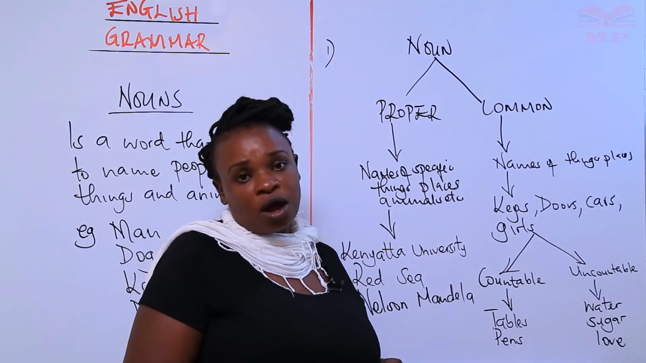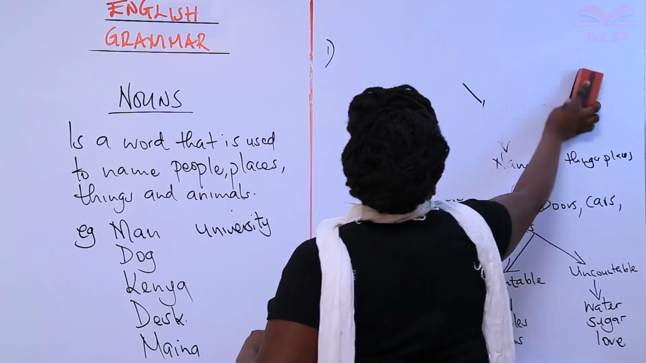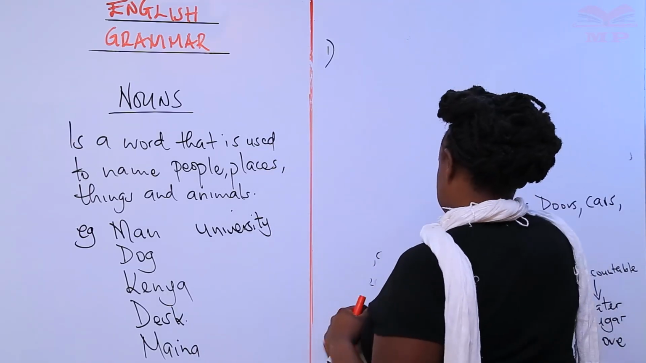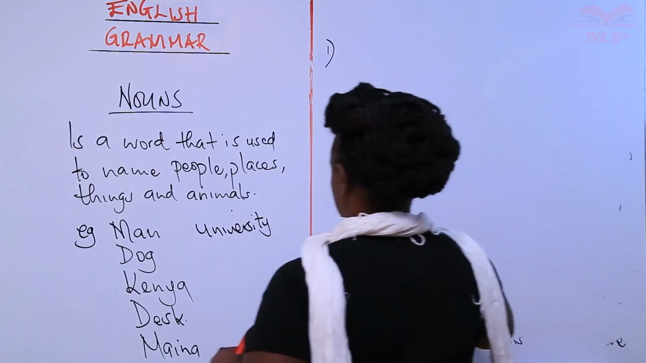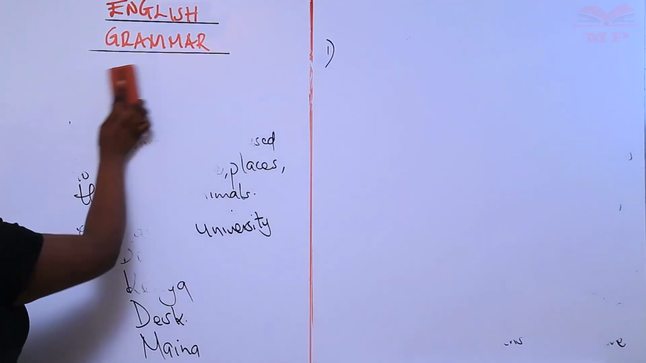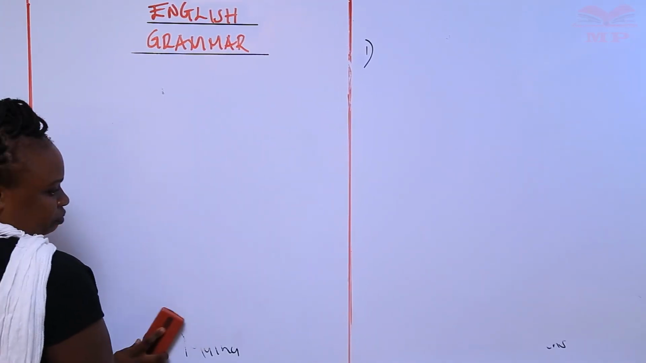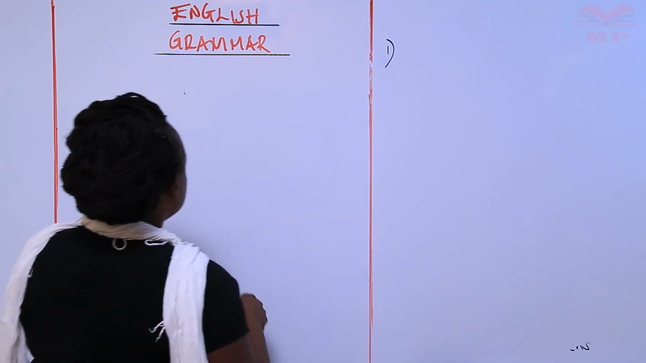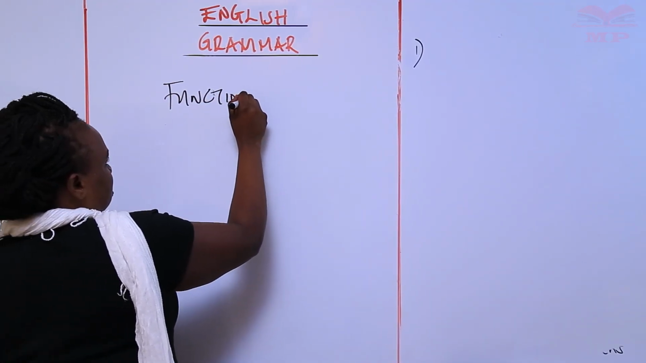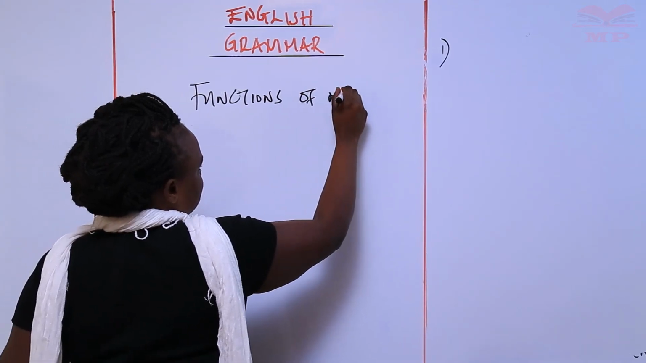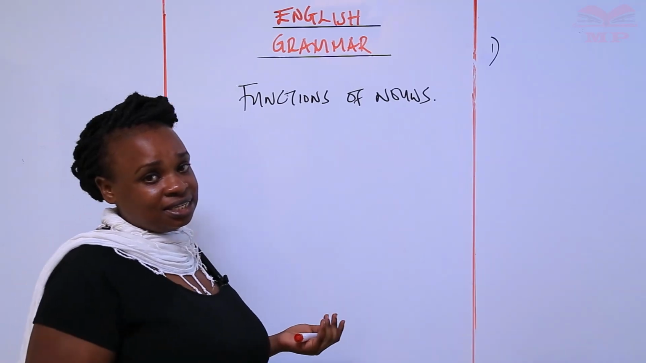Then now we get to our main focus today, which is on functions of nouns. Having described what a noun is, we all know it's a name of a thing, a place. So our focus today was on functions of nouns. Okay, a noun also has a function in a sentence.